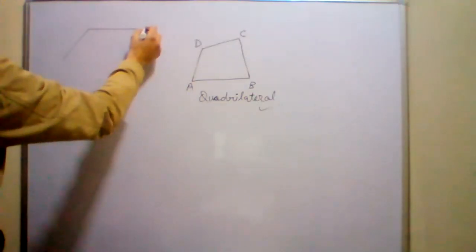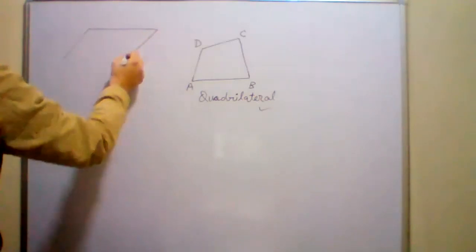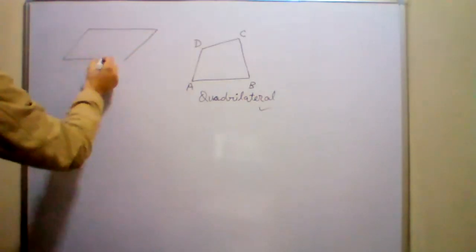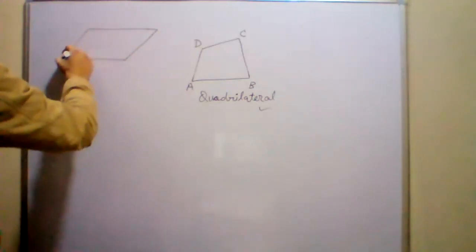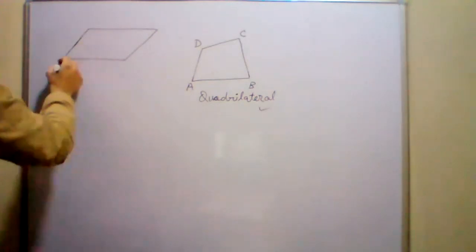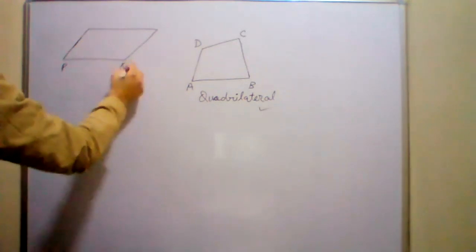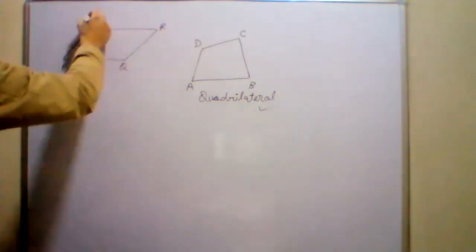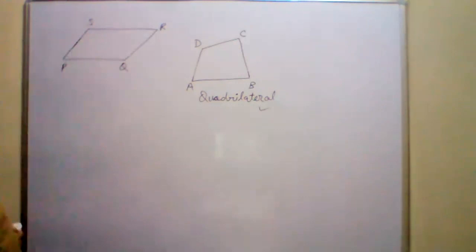So one more type of quadrilateral, which is a parallelogram. Okay, the figure is clearly visible. P, Q, R, S. The name of the figure is PQRS.